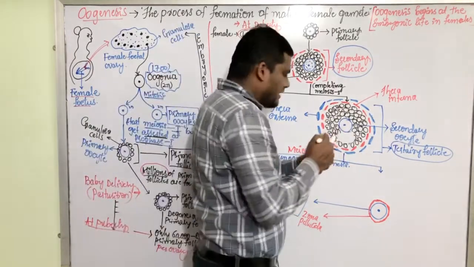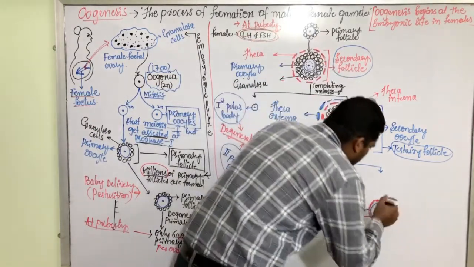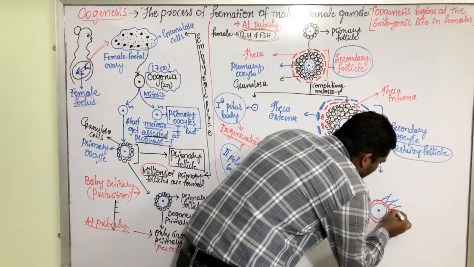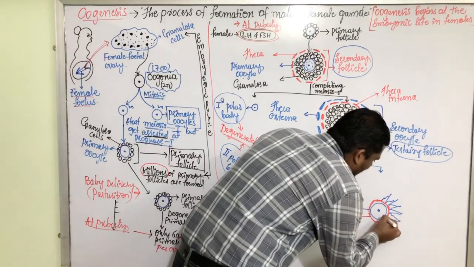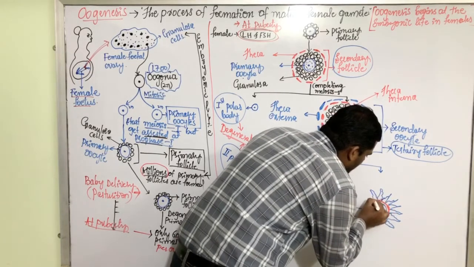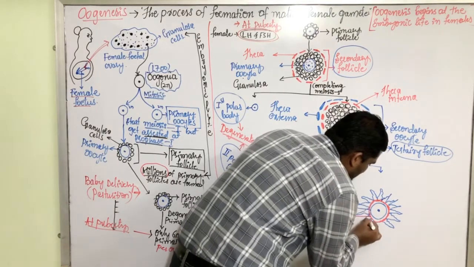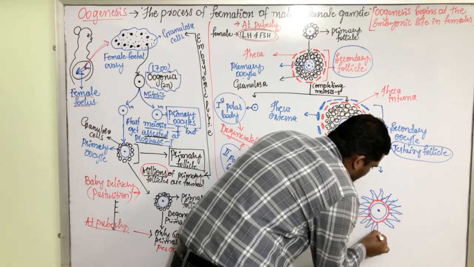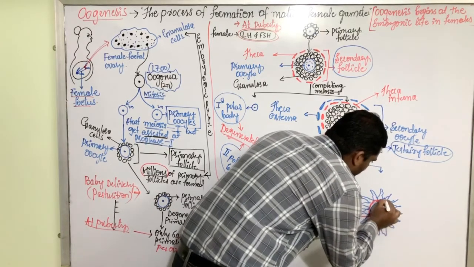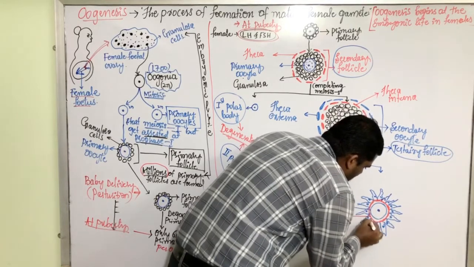At the outer side of this zona pellucida, there are some cells formed, and these cells are radiating outside. That means as if they are coming outside. They are pyramid-like cells which are formed here, and all these cells are having a prominent nucleus, dense cytoplasm.